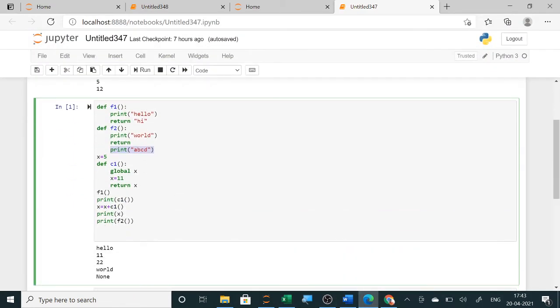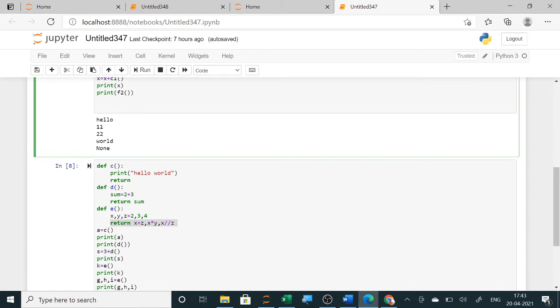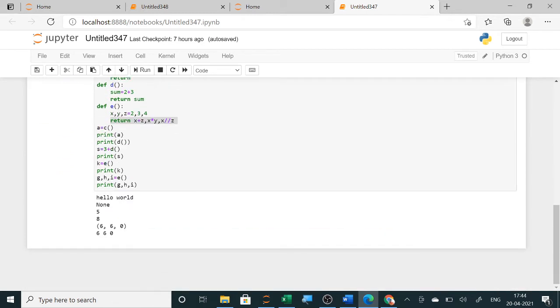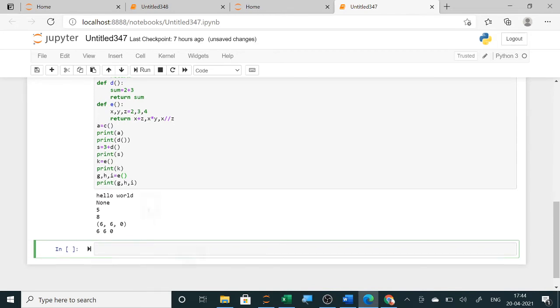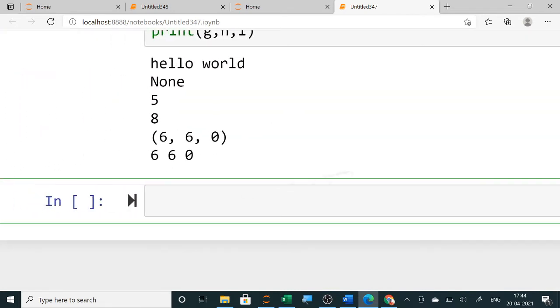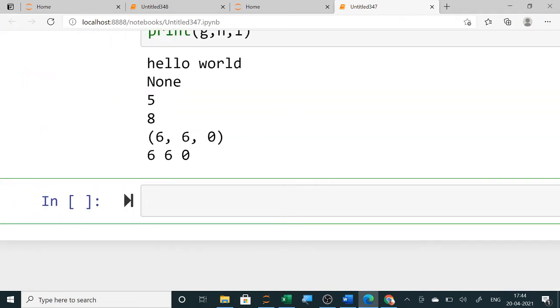So here we will use a global keyword and we will write a program. Suppose I declare a variable outside, m equals 8.